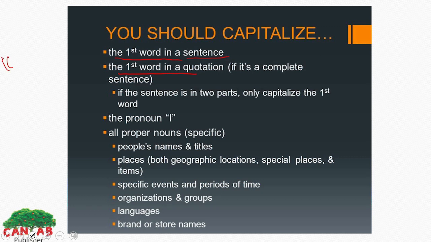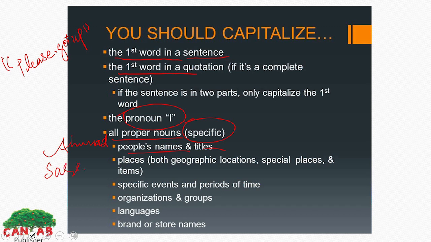Quotation means when someone says something. When someone says something in a line or in a paragraph or story, we quote them like, "Please keep up." Like this. If the sentence is in two parts, only capitalize the first word. We just use a comma. If we have two sentences, we separate them by using comma, and the first letter of the first sentence would be capitalized. The pronoun I, all proper nouns, specific names like people names and titles like Ahmad,